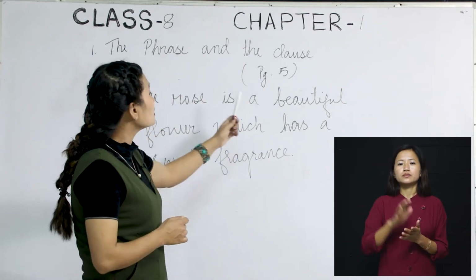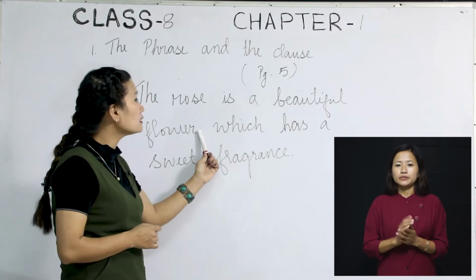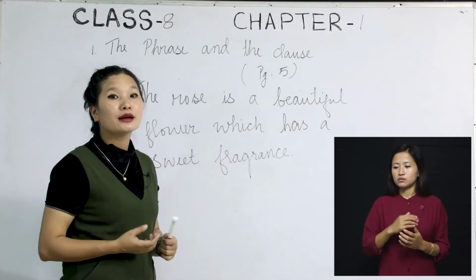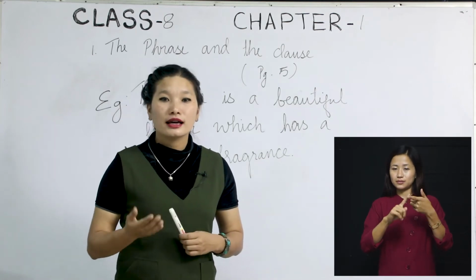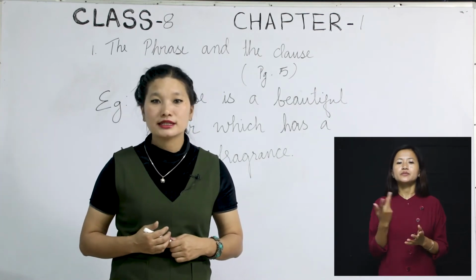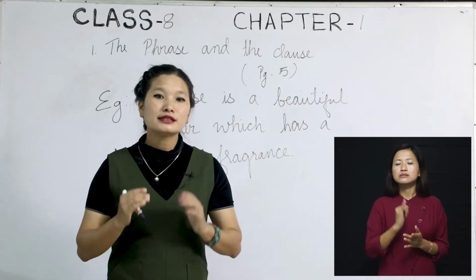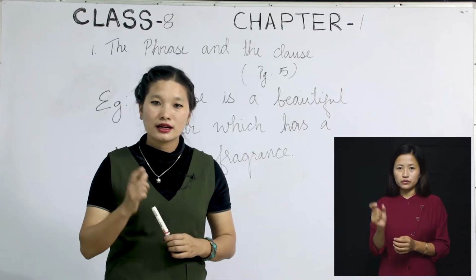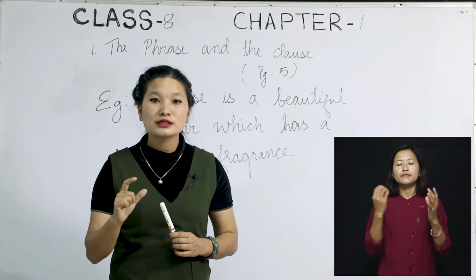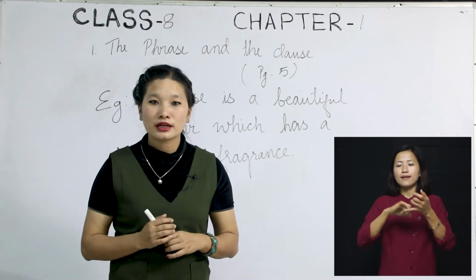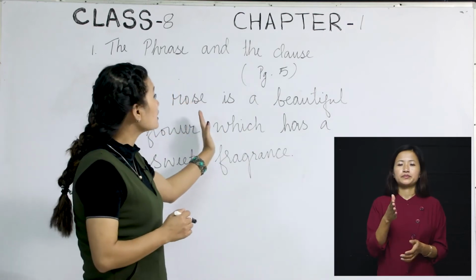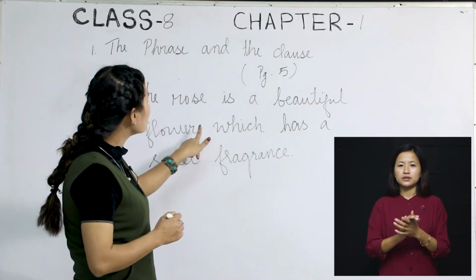And so the rose is a beautiful flower is a sentence. Now we are going to learn about a phrase, okay? Unless you know what is a sentence, I cannot teach you what a phrase is, okay? A phrase is a group of words. I repeat, a phrase is a group of words that cannot make sense on its own, okay? Here, let's assume that we have only till this, okay?